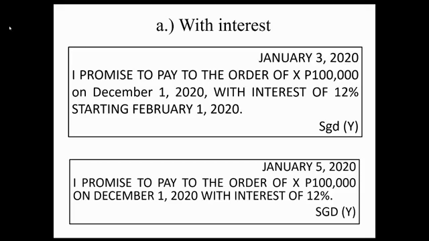Okay, a question. Paano kung walang January 5, 2020? Is the instrument non-negotiable? Answer, negotiable pa rin. Kasi ang sabi doon, if the instrument is not dated, then from the issue thereof. Kaya mag-start ang computation ng interest from the date of issue. And what do you mean by issue? Under Section 191, issue means the first delivery of an instrument complete in its form as to constitute the transferee a holder thereof. Kaya siguradong merong date of issue. Kasi yan yung first delivery of an instrument complete in its form as to constitute the transferee a holder thereof.